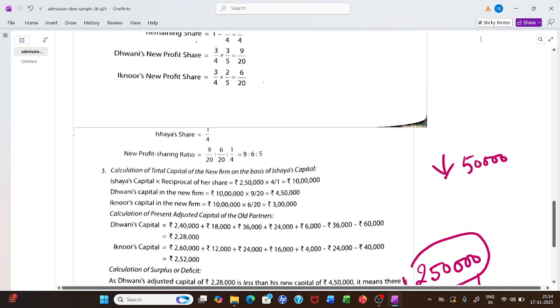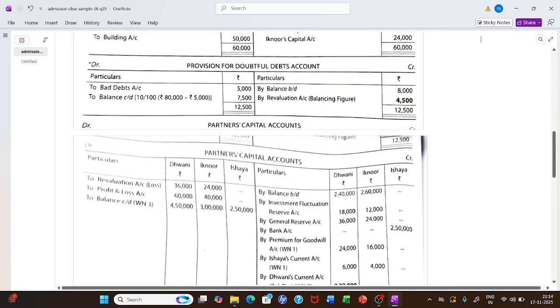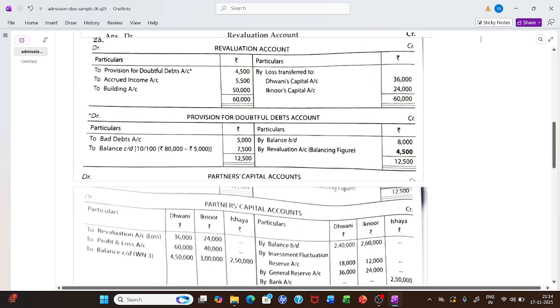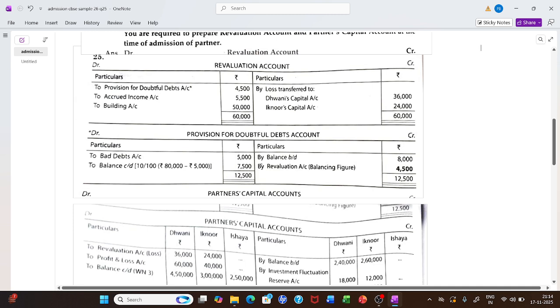Let's get back to the question. So let me look at the revaluation account for you. Here, this provision for doubtful debt can be handled with the help of the account also. We already have provision of 8,000. We make it 7,500. There is a bad debt of 5,000.